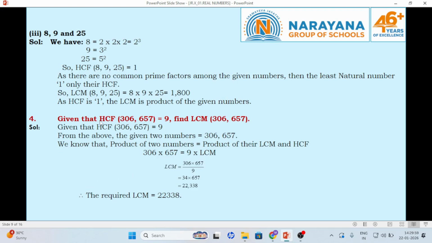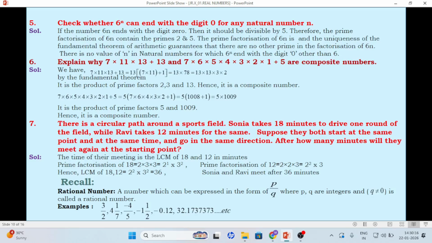Also, given that HCF is 9 and the other value is given, find the LCM. As you know, LCM is the product of the numbers divided by HCF. From that we get LCM is 22338.